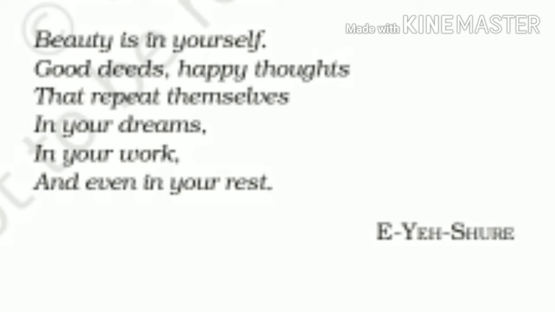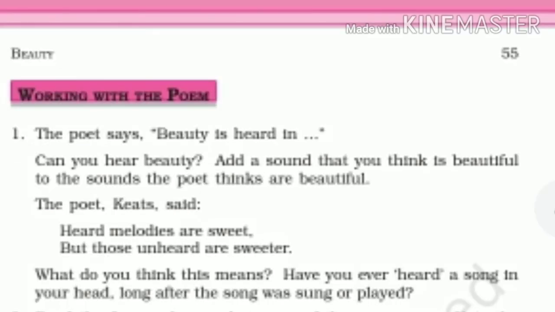Now, we human beings are always looking for good and beautiful things. Wherever we see something nice, we say it's beautiful. But if a person is looking beautiful, it is not necessary that that person is beautiful. We have to see what type of a person he or she is. Internally, the qualities of that person show whether he or she is beautiful. This poem is written by E. A. Shore. So here's one question.